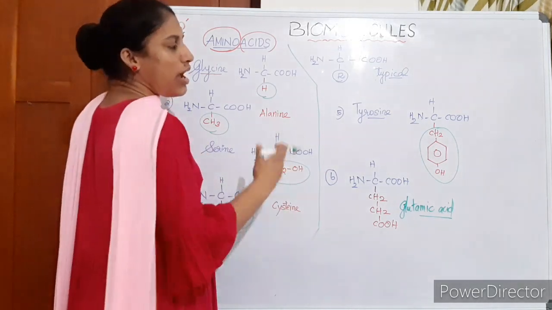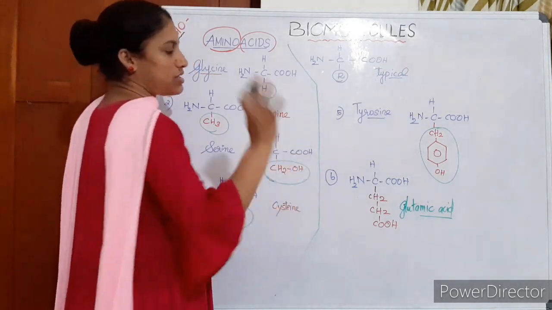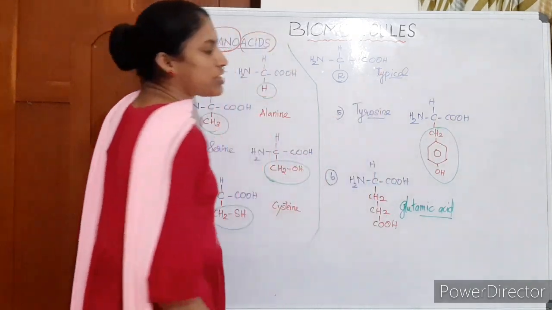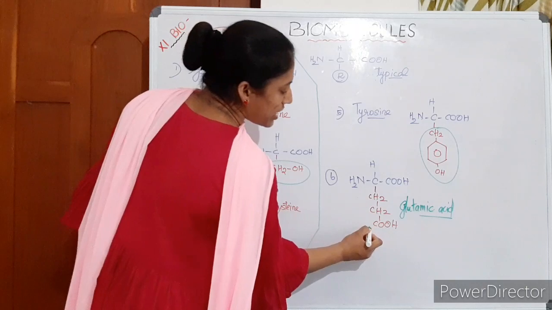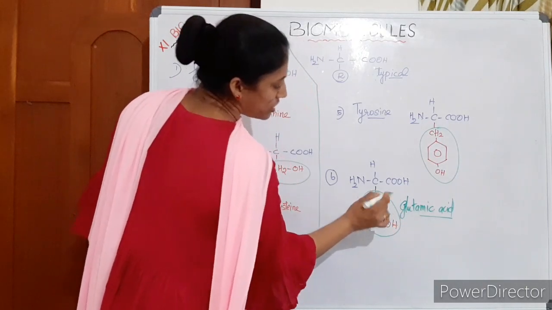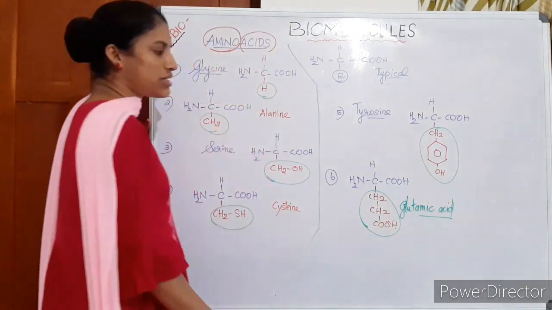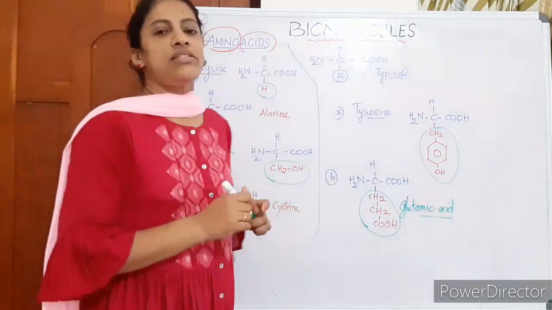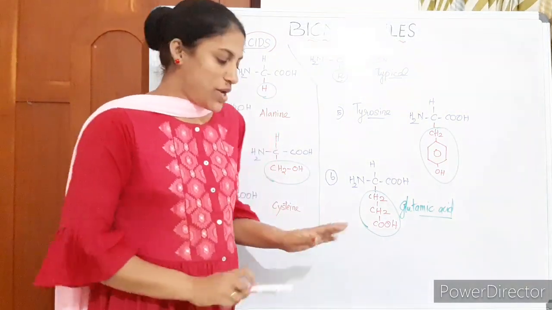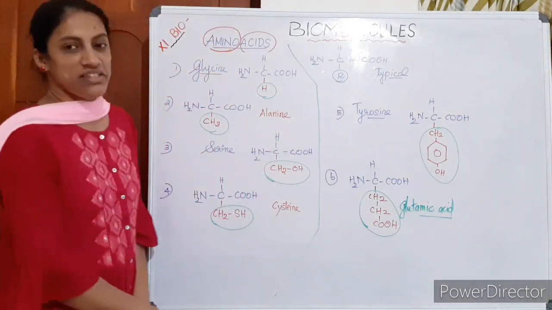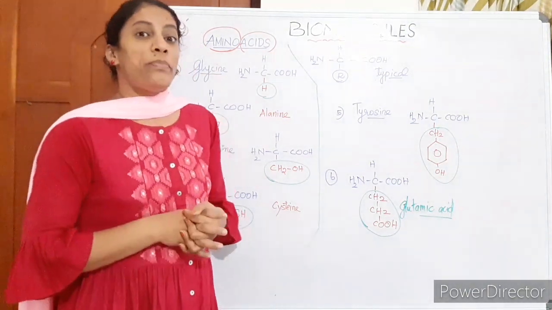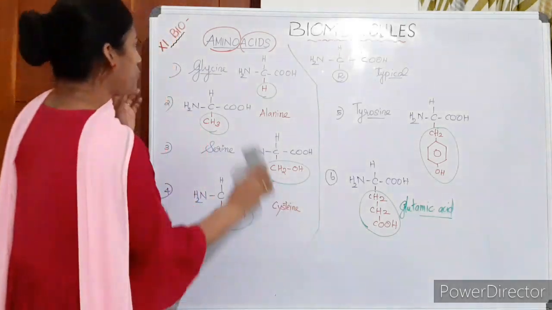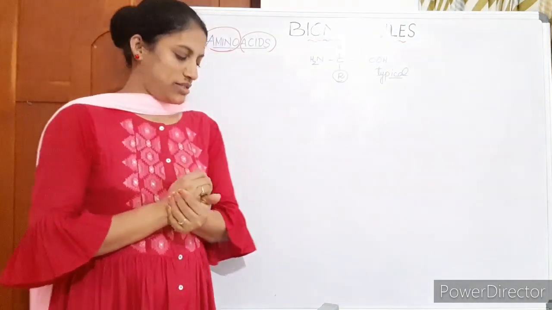The other aromatic amino acids are there, we will discuss the names only. Only this structure you need to study as per your textbook. If the side group is CH2, CH2, COOH, with one more carboxyl group, it becomes acidic, that is glutamic acid. Study these structures seriously. Then let us move to the properties of amino acids.